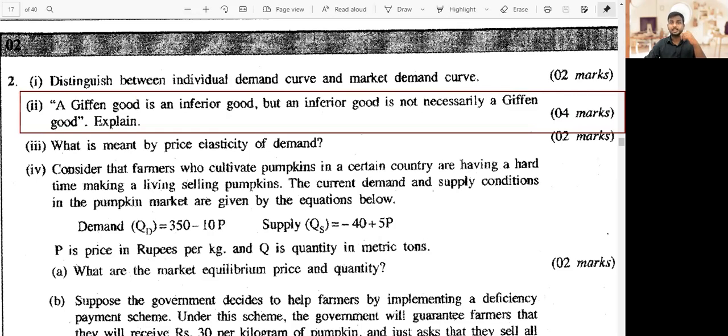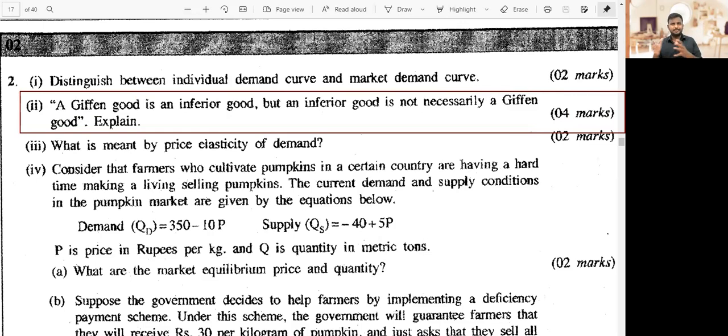A Giffen good is an inferior good, but an inferior good is not necessarily a Giffen good. That is the question. Explain, right? This is one question lots of students have asked me, even before I start teaching Giffen goods and inferior goods.